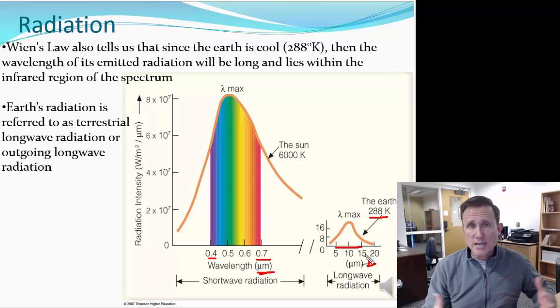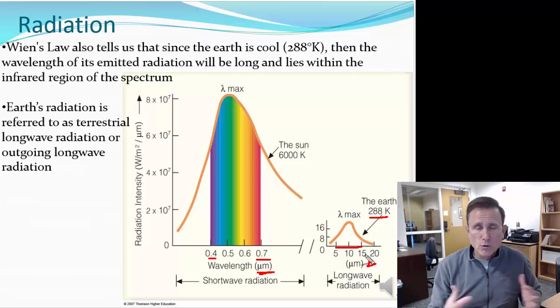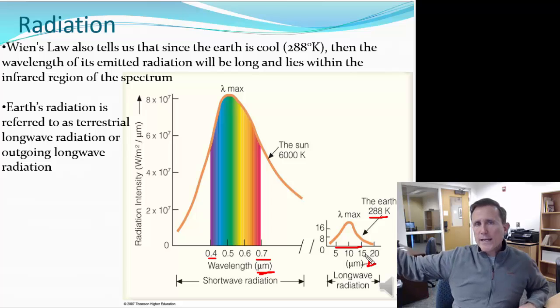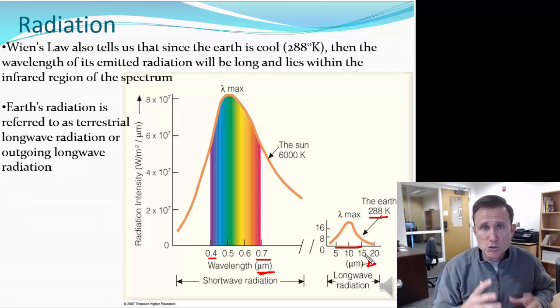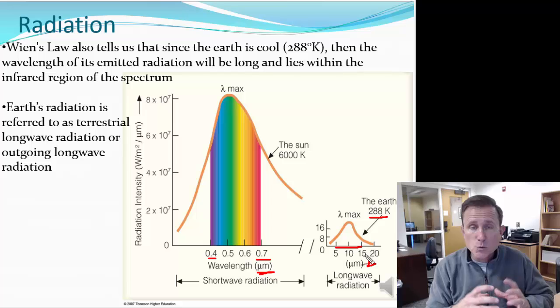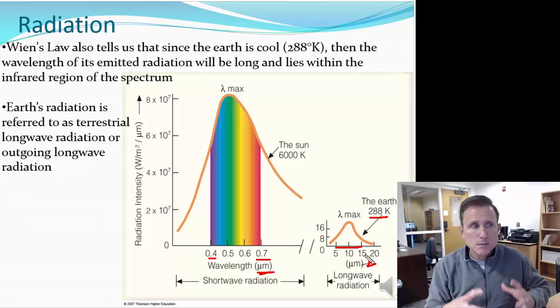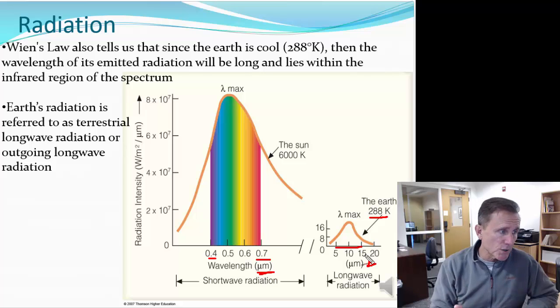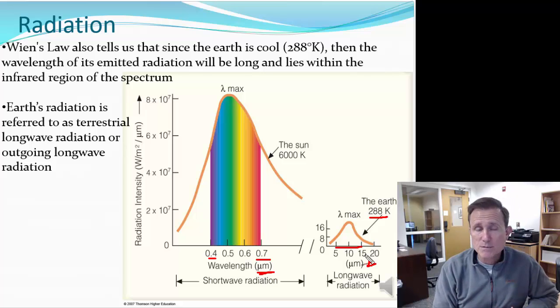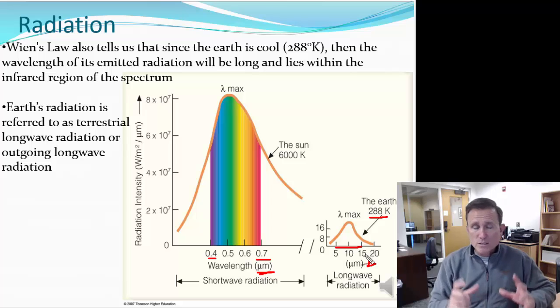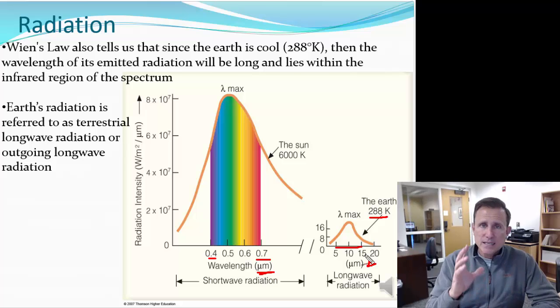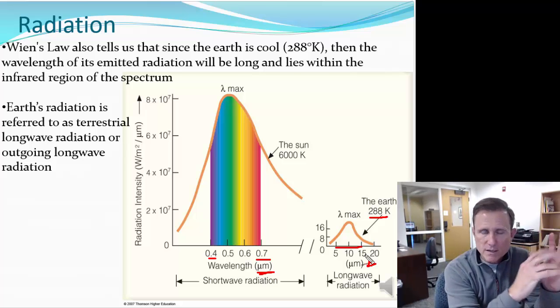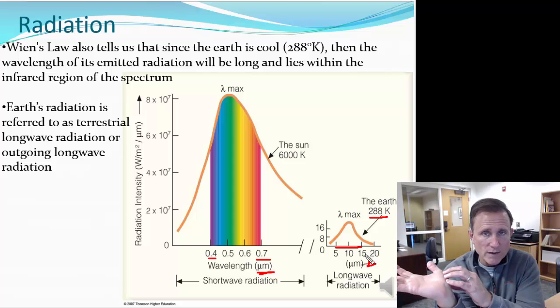So the Earth does not shine. It does not give off white light. It only radiates heat. The radiant energy from the sun travels through space, strikes the Earth, and the Earth absorbs it and then re-radiates, not light, but heat. Earth's radiation is sometimes referred to as terrestrial long-wave radiation, or sometimes outgoing long-wave radiation. But what's important to understand is the sun's radiation is short-wave, and the Earth's radiation is long-wave.